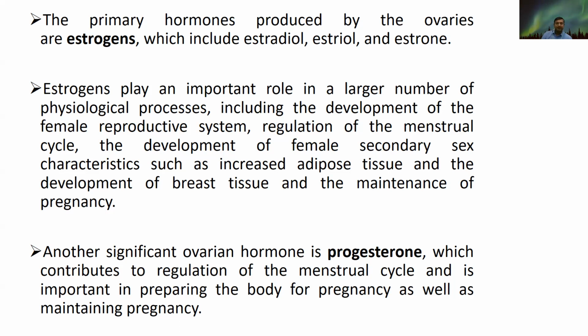These estrogens maintain the pregnancy and take care of the offspring after parturition. At the same time, they are also preparing the pregnant animal for pregnancy and for parturition. Another significant ovarian hormone is progesterone, and this contributes to the regulation of the menstrual cycle, or you can say estrous cycle in animals, and is important in preparing the body for pregnancy as well as maintaining pregnancy.